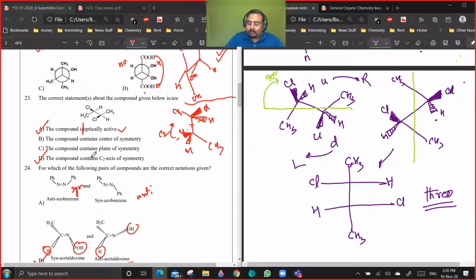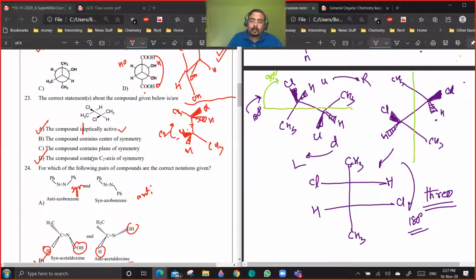Now if you see, D will be correct. Are you getting the point? How will it be correct? If instead of 90 degree, you rotate it by 180 degree, you will get the same molecule. If you rotate it by 180 degree, you will get the original conformation back. So this is how. I mean, for solid wedge notation, that's when we need to rotate by 180. Even if you rotate Fisher projection by 180 degree, you will get the same identical conformation. From that also you can convert.